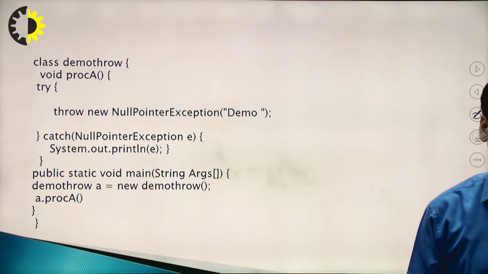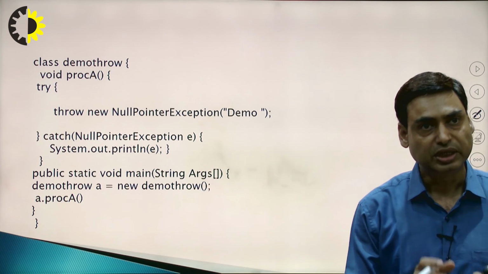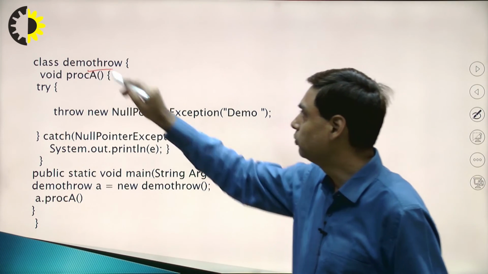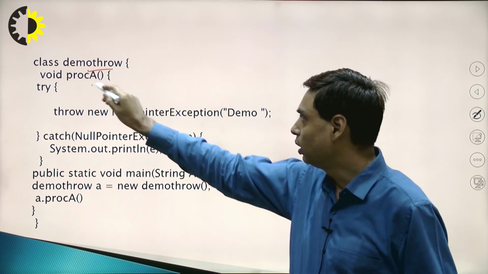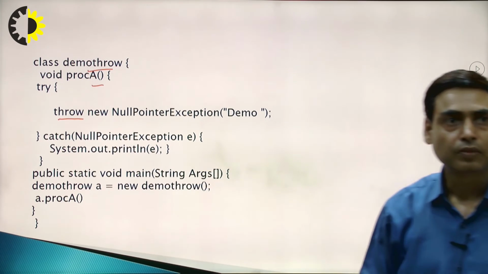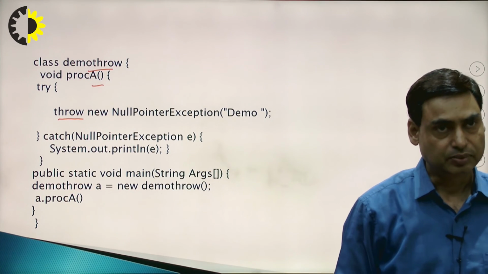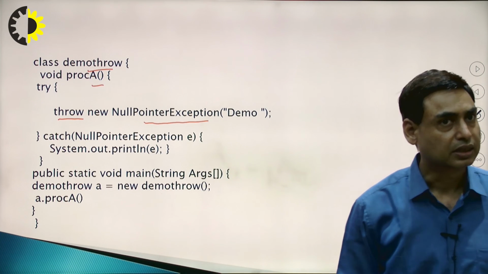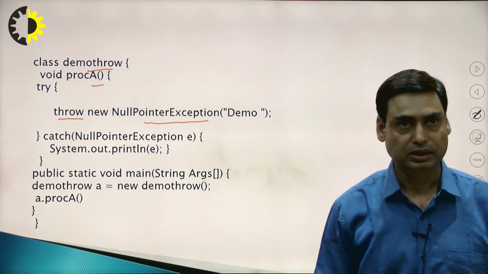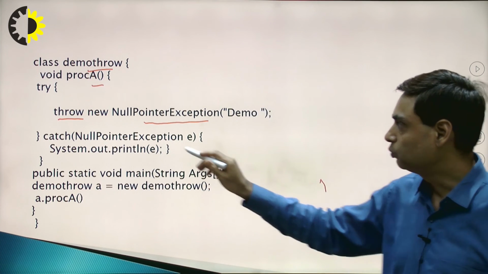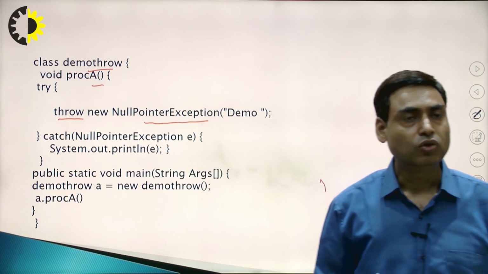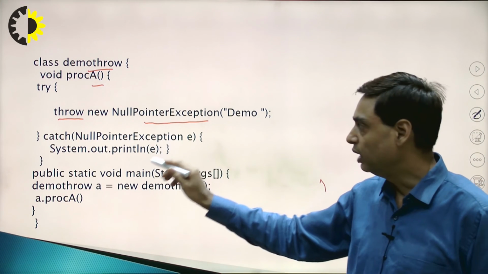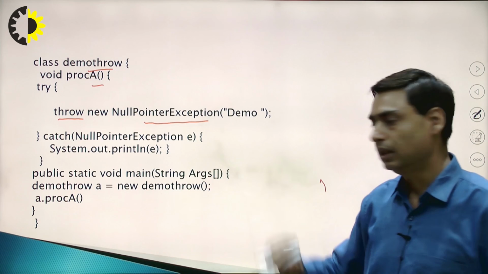Next, I am going to demonstrate with an example how you generate the exception explicitly. There is a class DemoThrow. We have a procedure A. Here we are using the throw keyword and generating an exception of type NullPointerException. So an object is created, with the internal name demo. At this point the exception is generated. It looks for the respective catch block, catches the NullPointerException, and displays the message with System.out.println.